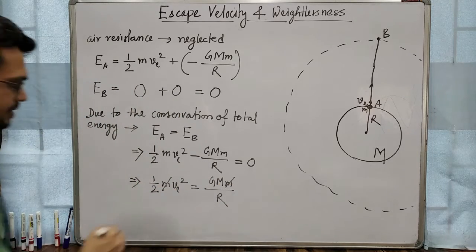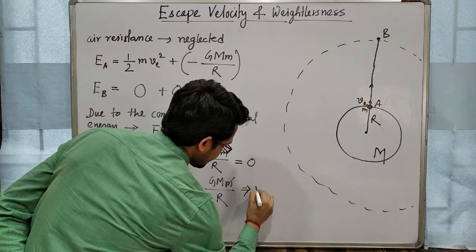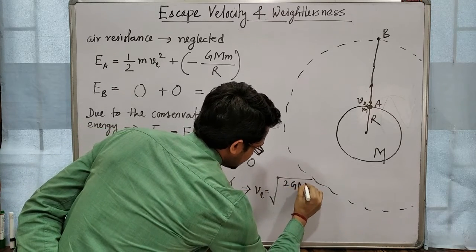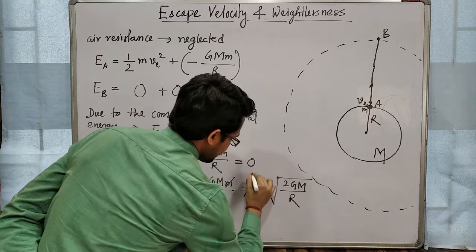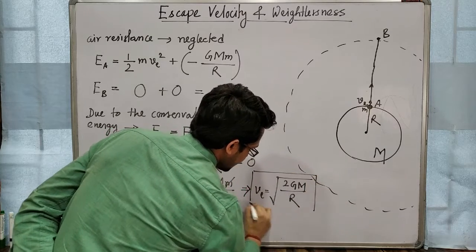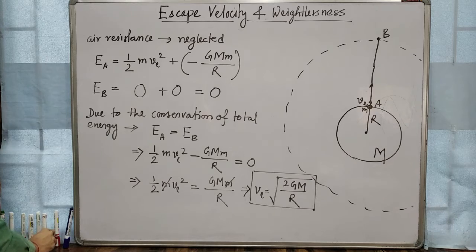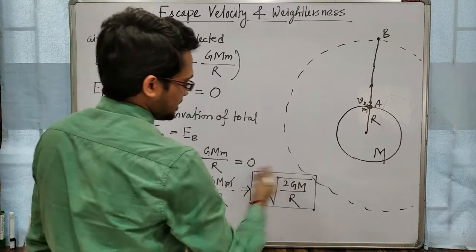Okay, so ve you will get root over 2GM by R. Clear? So this is the value of escape velocity from any planet.